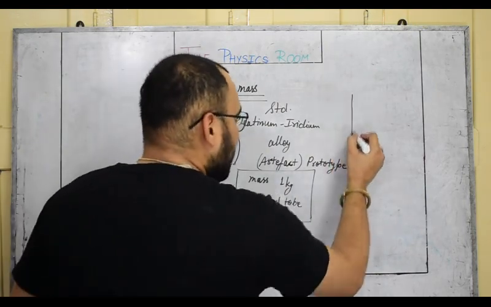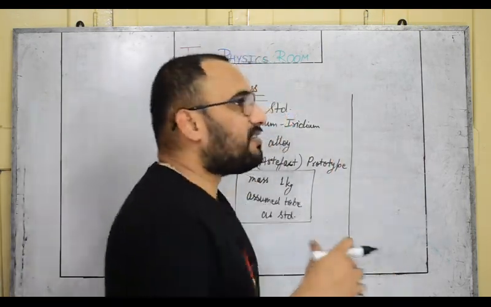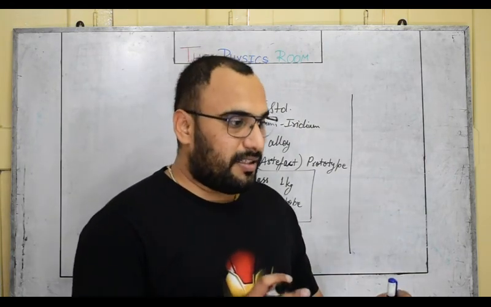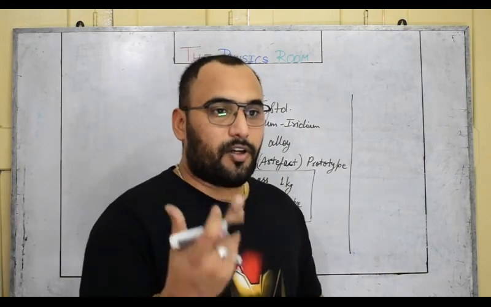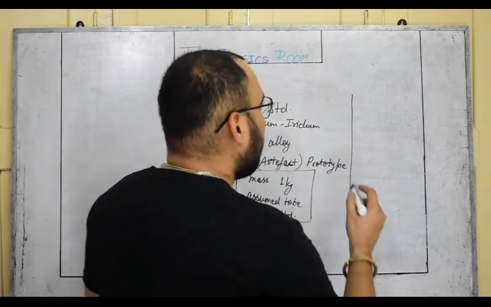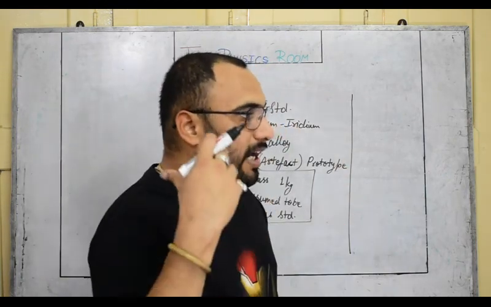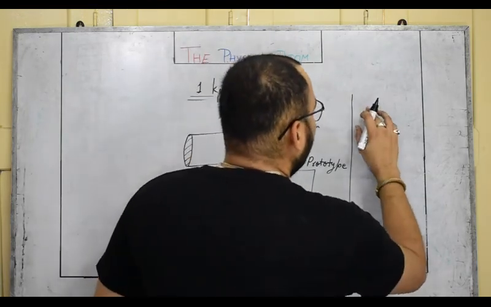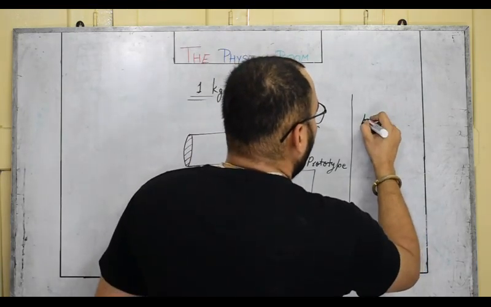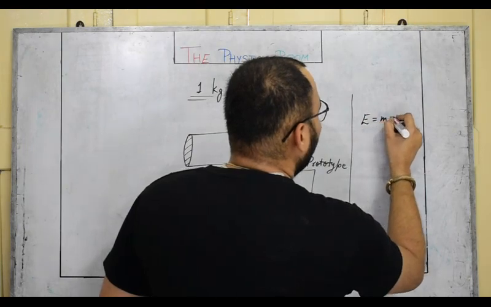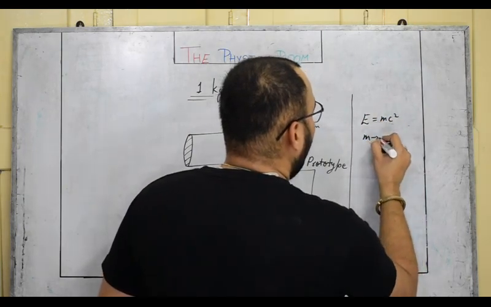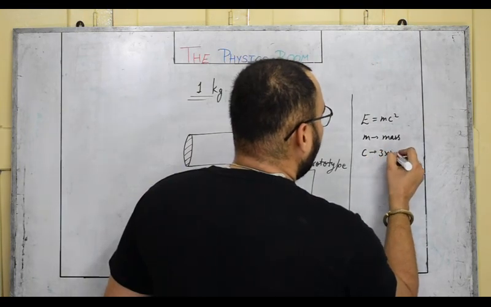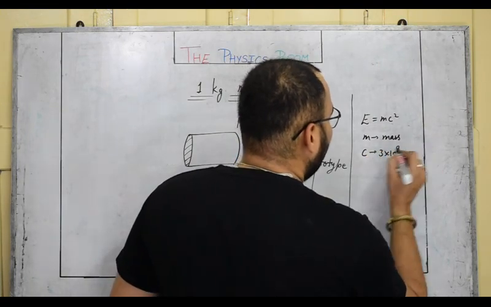So what is the latest method? Actually it is derived from Einstein's energy-mass equivalence formula, and it is a little bit higher level for your class, so I will try to make it simple. Energy equals mc square, where m is mass and c is the speed of light, that is 3 into 10 to the power 8 meter per second.